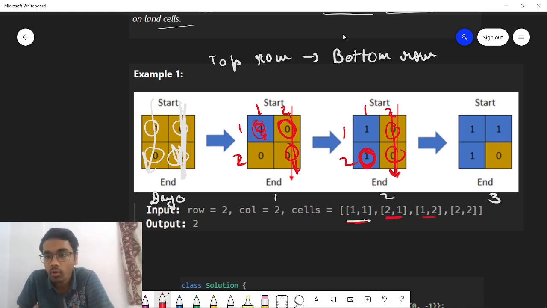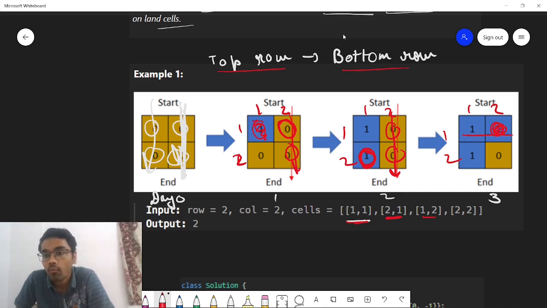On day 3, 1 comma 2 becomes flooded with water. So 1 comma 2 is this. Now your top row is entirely flooded with water, so you cannot step on any cell in the top row. If you can't step on any cell in the top row, how can you reach from the top row to the bottom row?